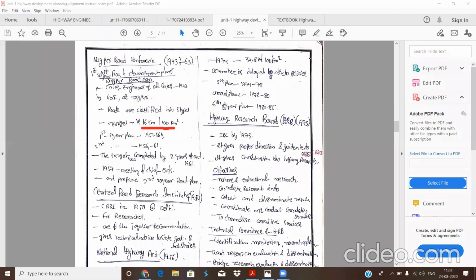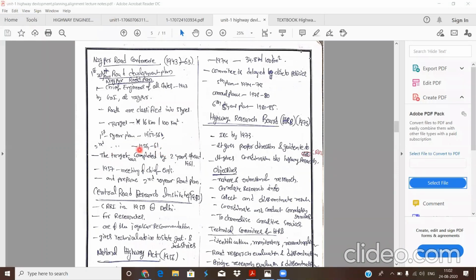In this road development plan, the first 5-year plan is 1951 to 56, and the second 5-year plan is 56 to 61.